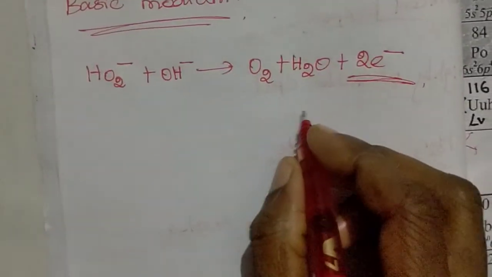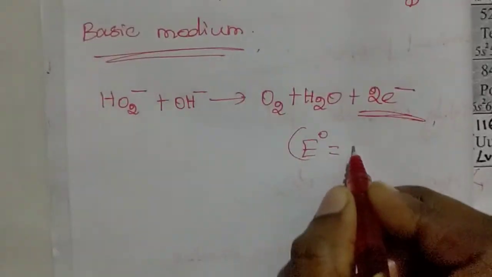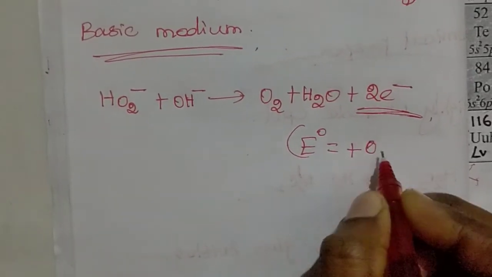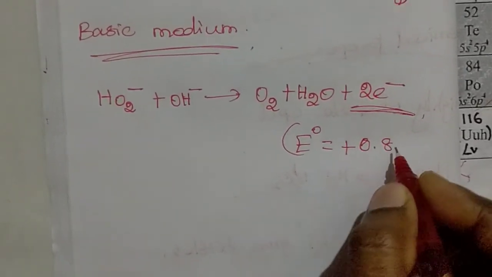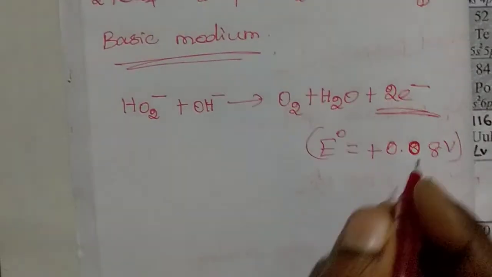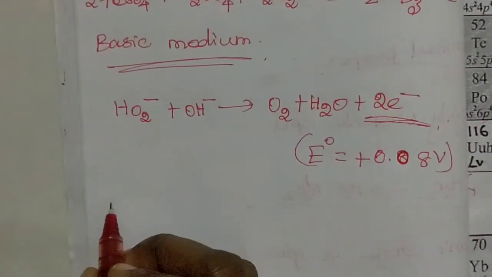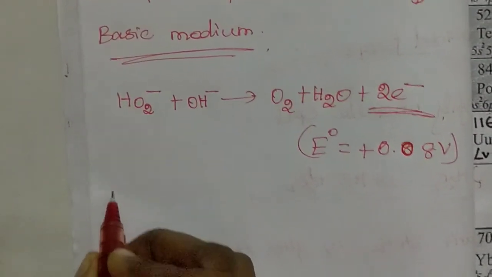The total potential of this reaction is +0.08 volts.